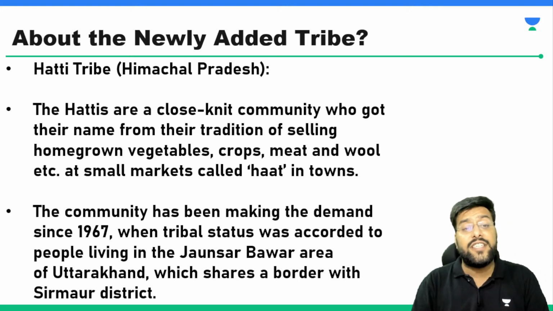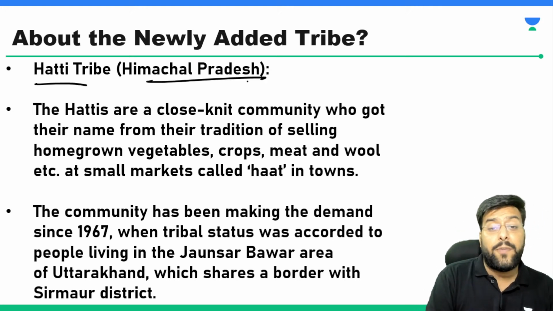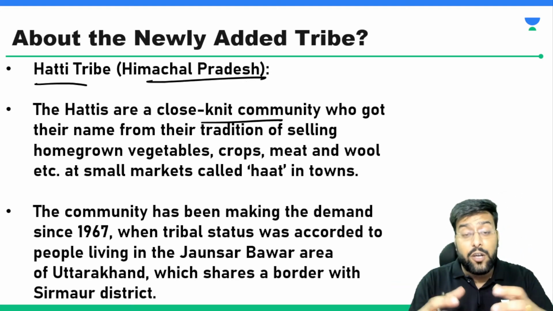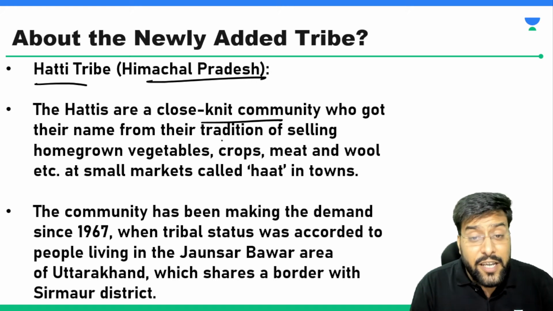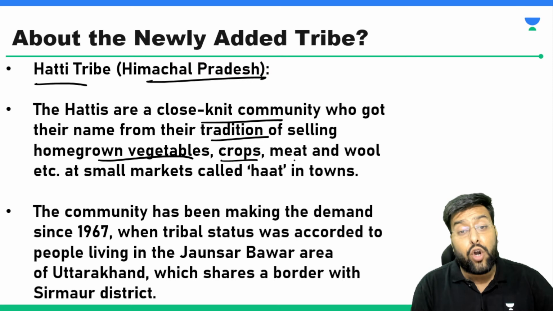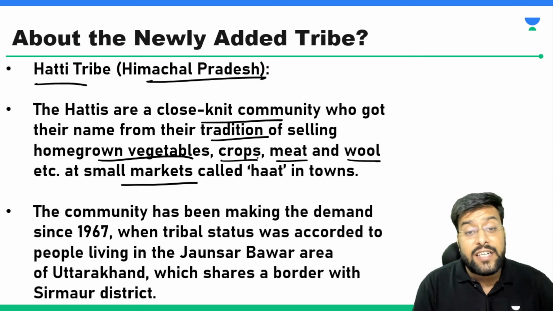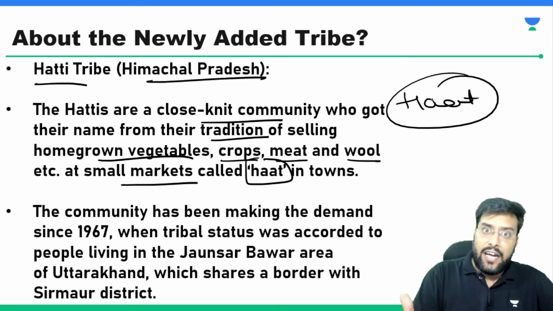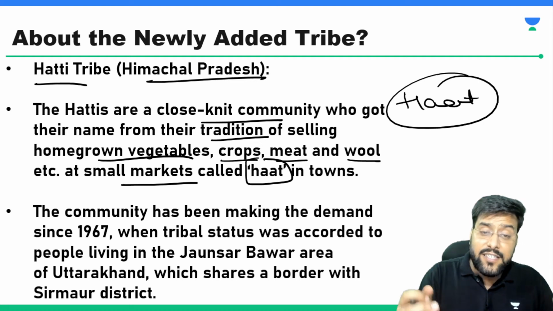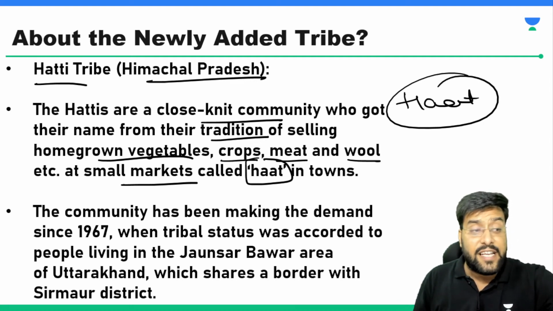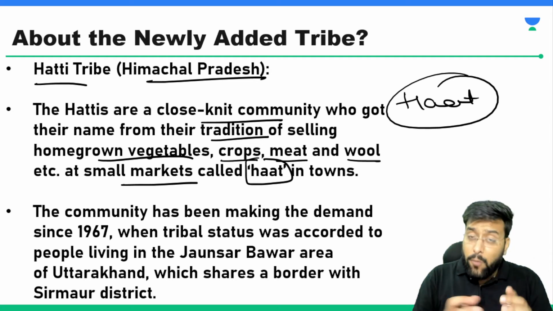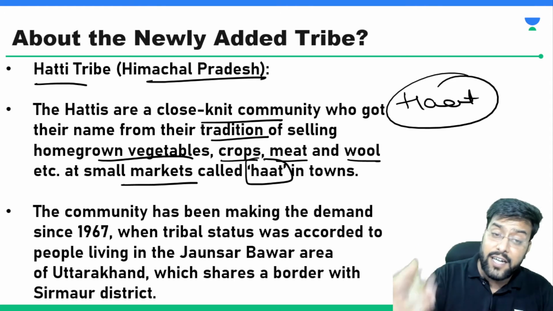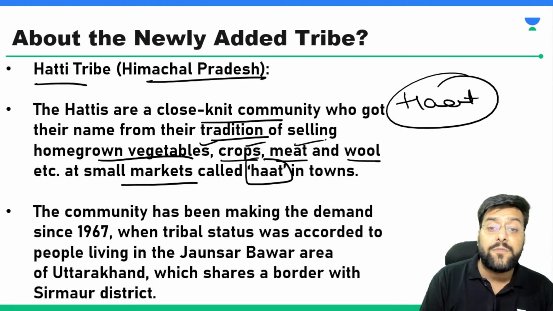So now let's understand what these tribes are. First of all, we talked about the Hattee tribe of Himachal Pradesh. Hattees are a close-knit community. Close-knit community means those who share a common culture, a close culture with each other. They got their name from the tradition of selling homegrown vegetables, crops, meat, wool, etc. at small markets called Hat. You must have heard of the small markets which are known as Hats. Delhi Haat is one such example. So a Hat is a small marketplace where different people come and sell their goods. From this only this community derived its name. They are known as Hattees because they used to go to these Hats and sell their homegrown vegetables, crops, meat, wool, etc.